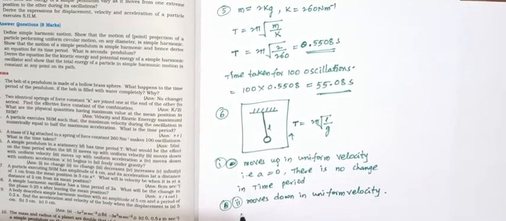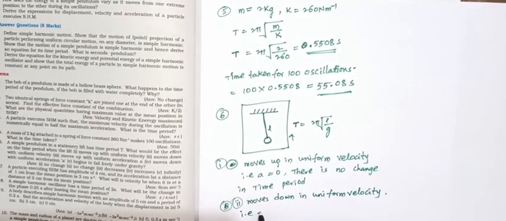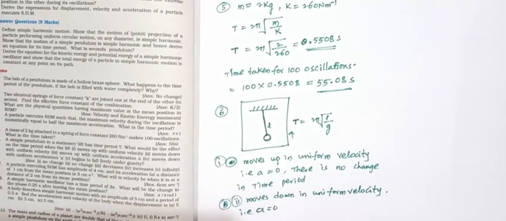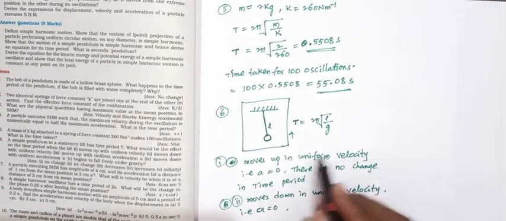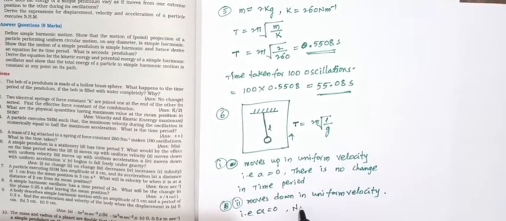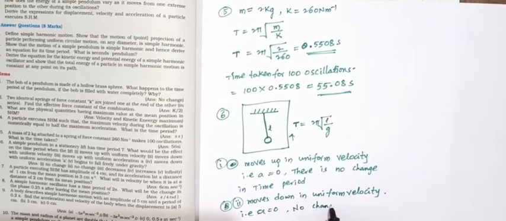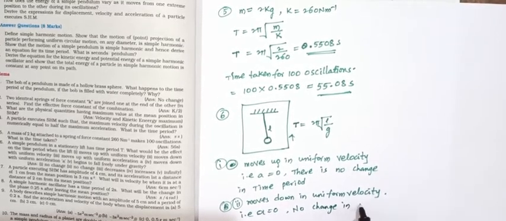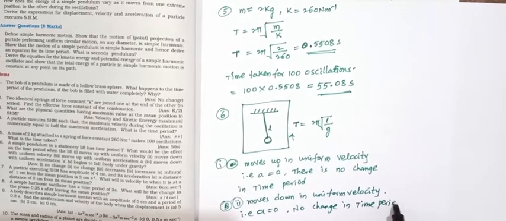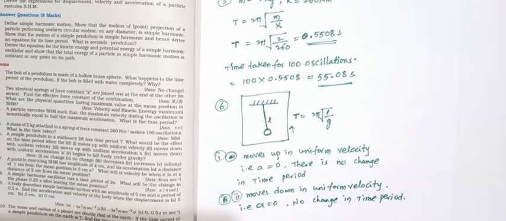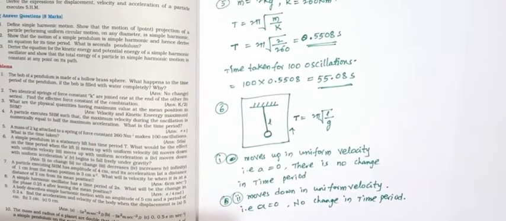Here also uniform velocity means the acceleration is 0, so there is no change in the time period. Why?